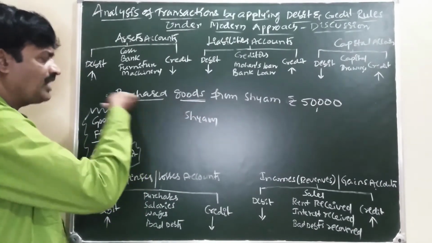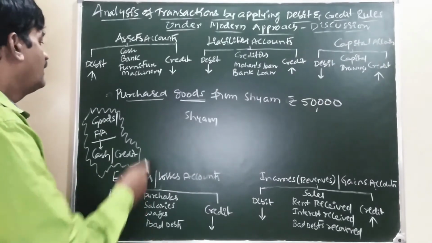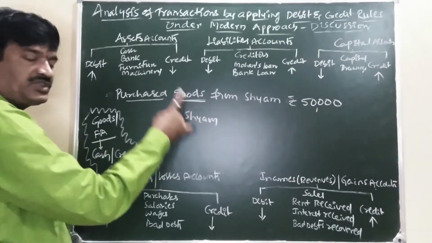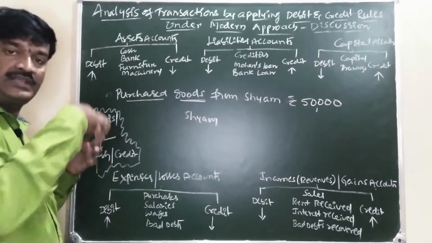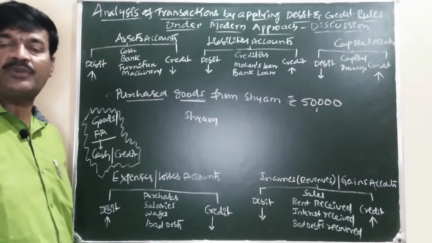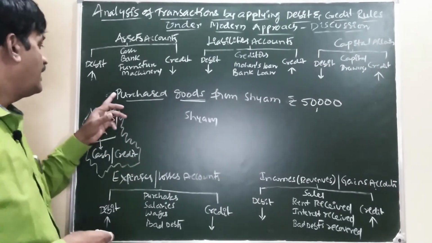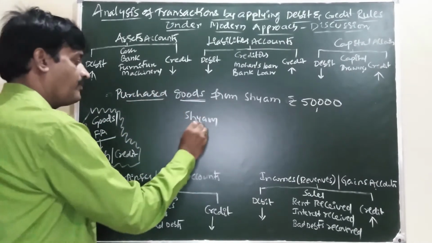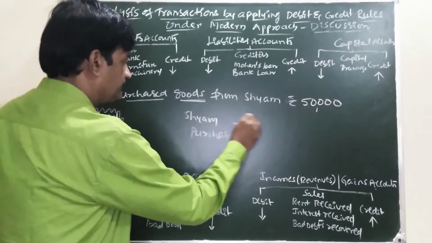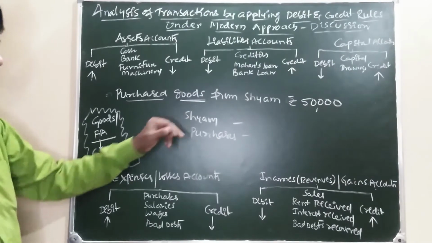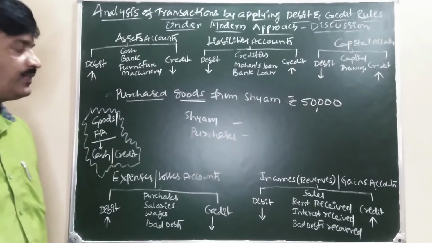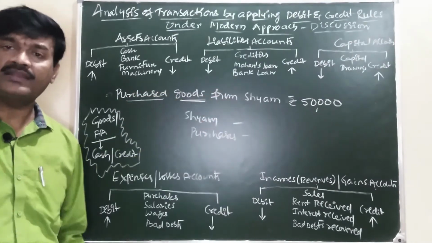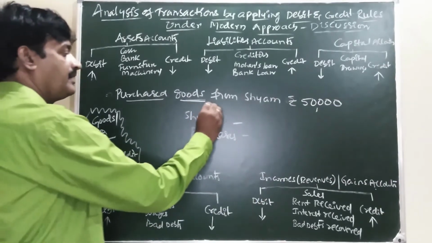Purchase goods. Who is purchasing? Our business, Ram's business, is purchasing the goods from Shyam. Always we have to think from the point of view of our business. Our business is Rama's business. And next, what are we doing? We are purchasing. Purchases. Shyam. Question mark in your mind: who is Shyam? Shyam is supplier. Supplier is nothing but creditor.